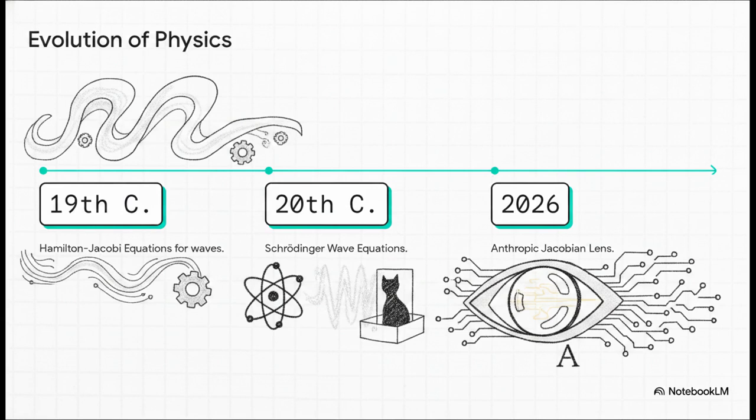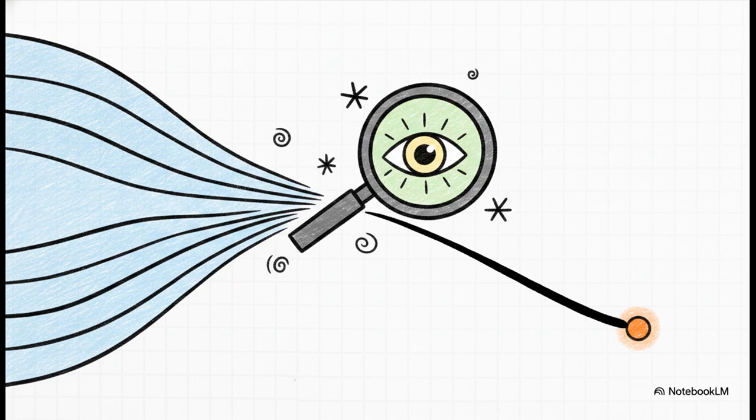Back in the 19th century, Carl Gustav Jacobi helped formulate the Hamilton-Jacobi equations to track classical mechanics and optical waves. Then, in the 20th century, this directly paved the way for the Schrödinger equation in quantum mechanics. And now in 2026, researchers at Anthropic have introduced the Jacobian lens. It's a tool that directly inherits this mathematical legacy to finally solve AI interpretability. Let's break down why this connection is just so profound.